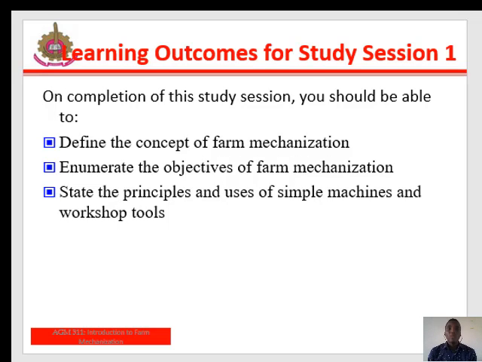Learning outcome for study section 2. On completion of this study section, you should be able to define the concept of farm mechanization, enumerate the objectives of farm mechanization, state the principles and uses of simple farm machines and workshop tools.